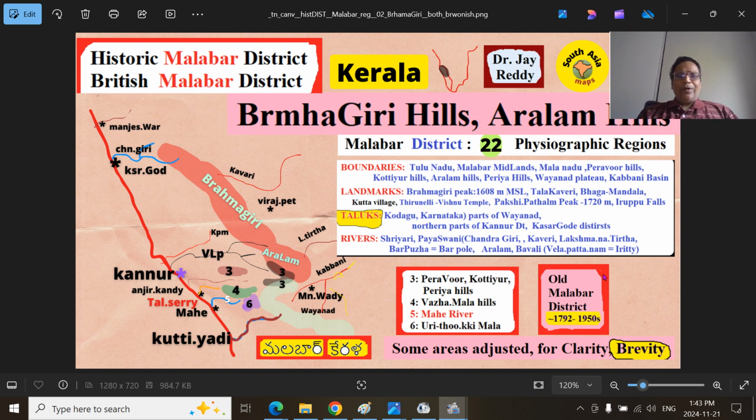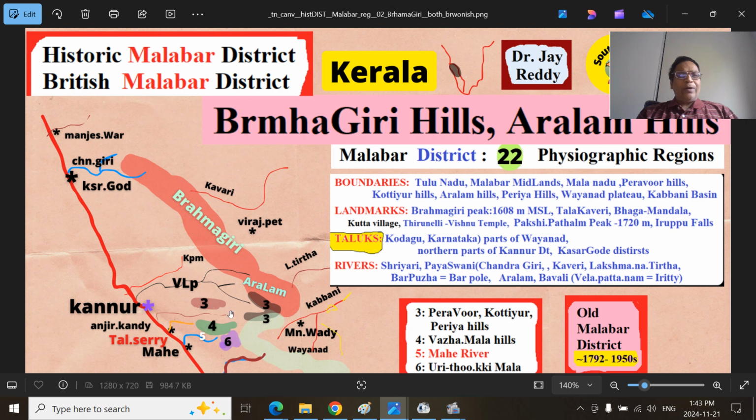So the old Malabar district, the British Malabar district, 1790 to 1950. And what are the boundaries? If you remember this area and those 22 physiographic regions, you can discern them very easily. The northern part we have already looked at. It is the Chandragiri River Basin, that is the Kasargode and Manjeshwaram, Nileshwar and Kanhangad region, broadly called Tulunadu. Even further northern part, Mangaluru region, Udupi region, the Canarese speaking area, is also Tulunadu. Then this entire area is the Malabar region, the midland.